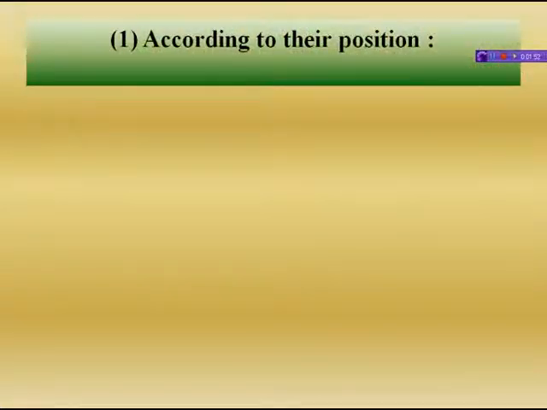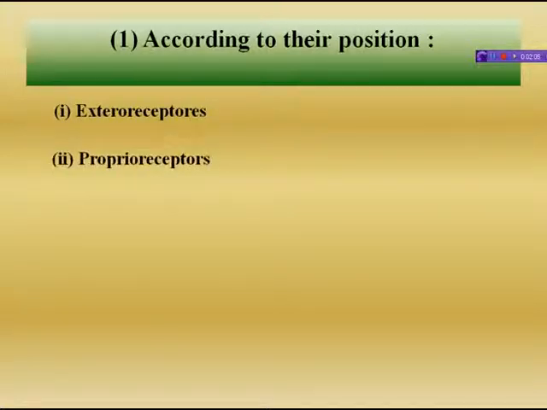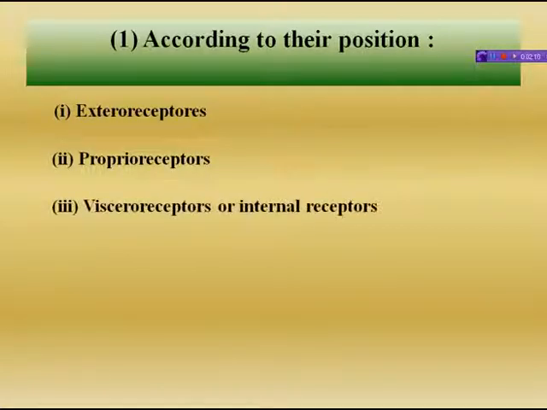Now, classification of sense organs. Sense organs can be classified in various ways. First of all, according to their position. According to their position, first of all are exterior receptors. Second, proprioceptors, and third, visceral or internal receptors. Exterior receptors, as the name indicates, receive external stimuli.